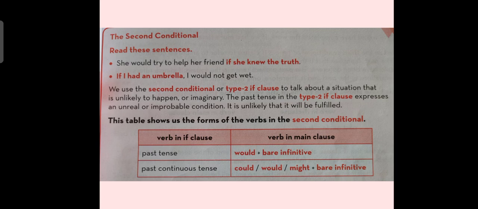But in the second conditional, we talk about conditions where things are unlikely to happen or are just imaginary. The past tense in the type 2 if clause expresses an unreal or improbable condition. It is unlikely that it will be fulfilled.